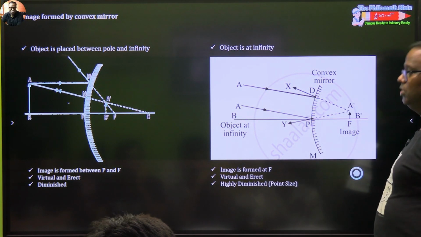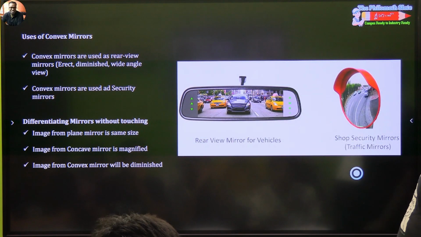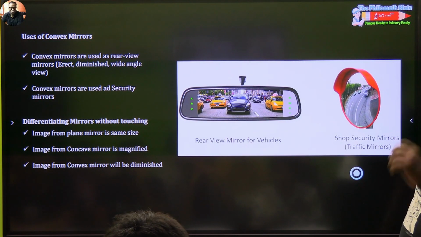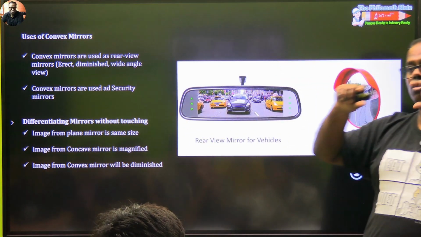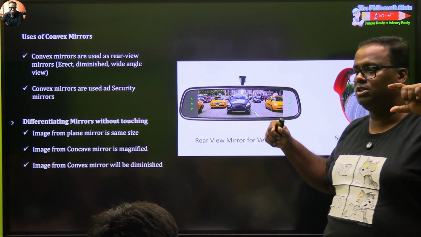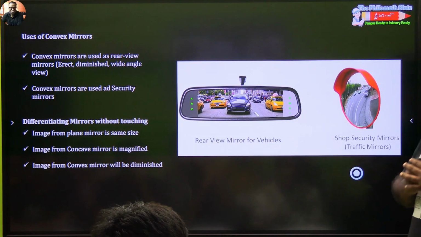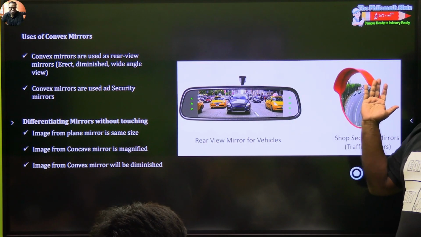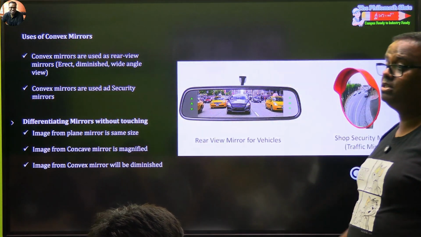Okay? Let's move ahead. Next, uses of convex mirrors. Convex mirrors are used as rear view mirrors: erect, diminished, and wide angle. Many children forget this thing. Wide angle view: a convex mirror gives you a wide angle view. You know what a wide angle view is? Nowadays, televisions are said to have almost a 180-degree view. That means even if I sit here, I should be able to see the television completely. So with a convex mirror you can get up to a 120 degree view. 120 is a very, very big span.